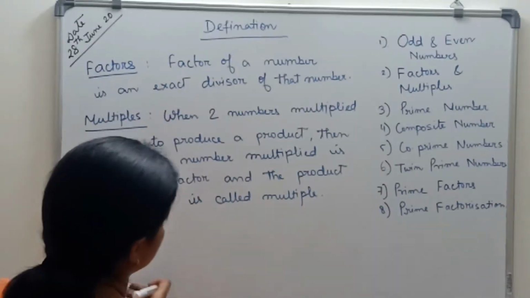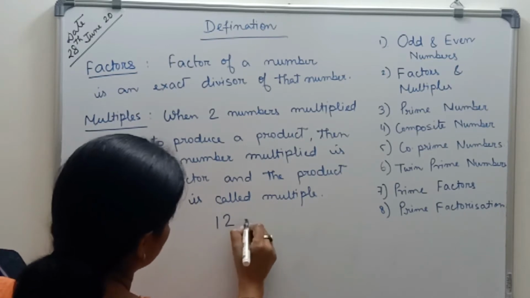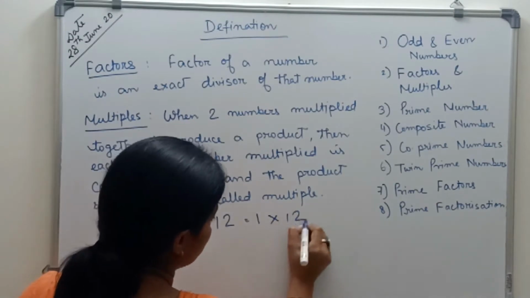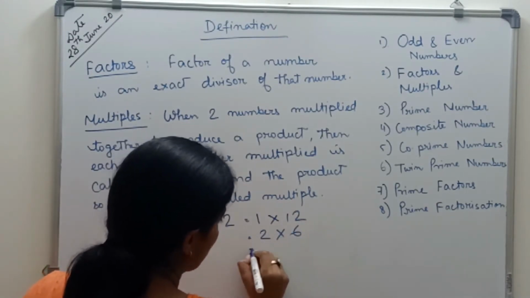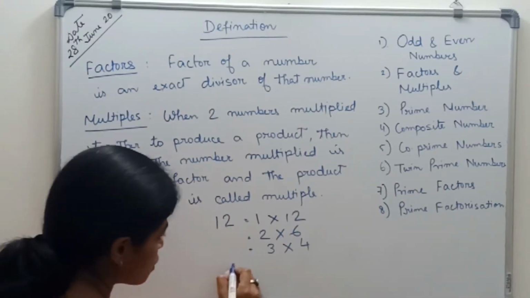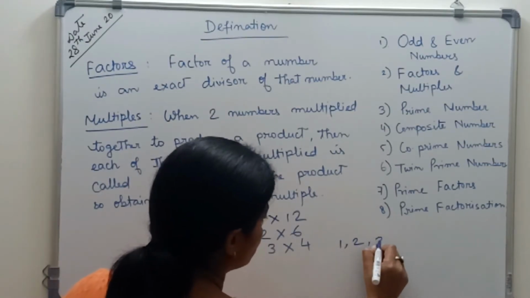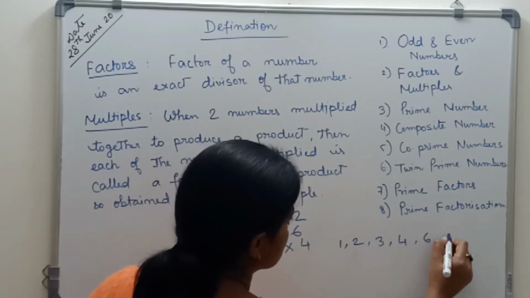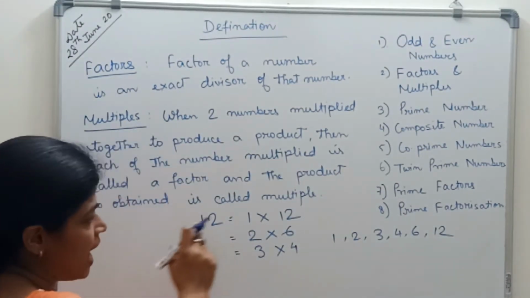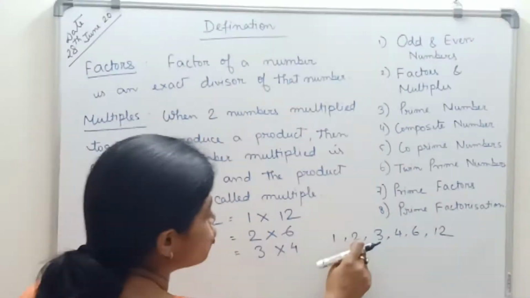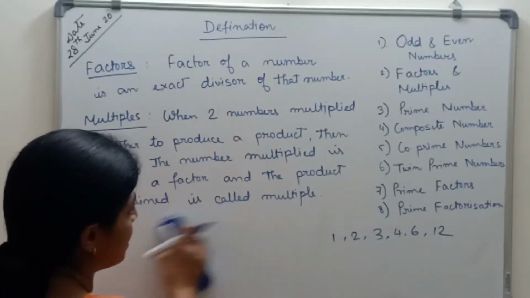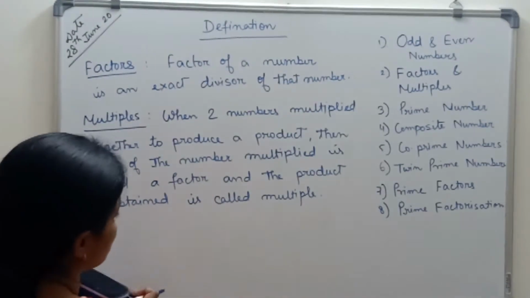Similarly, suppose I take a number 12. So the factors of 12 are, how can I write? 1 into 12 is 12, then 2 into 6 is 12, then 3 into 4 is 12. So what are the factors of 12? Factors of 12 are 1, 2, 3, 4, 6 and 12. These all are the factors of 12 and 12 is the multiple of 1, 2, 3, 4, 6 and 12.